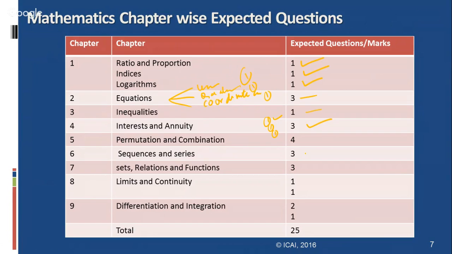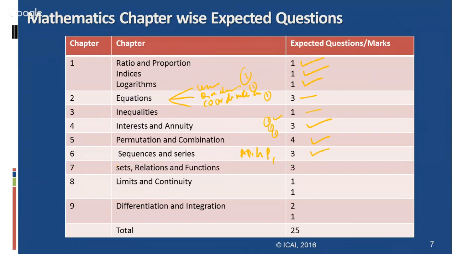And permutations and combinations are likely to bring four questions. In sequence and series, we have AP and GP series. There are the general sum of first n terms of AP, sum of squares of first n terms, and sum of cubes of first n terms. There are two categories here, AP and GP. Infinite series may also be asked, and three questions may arise.